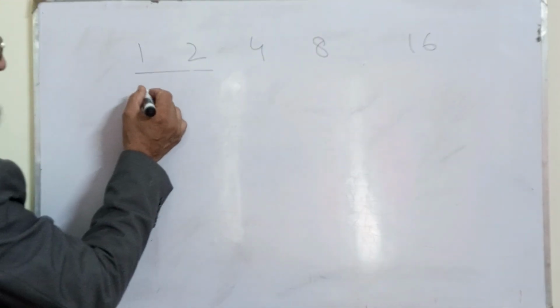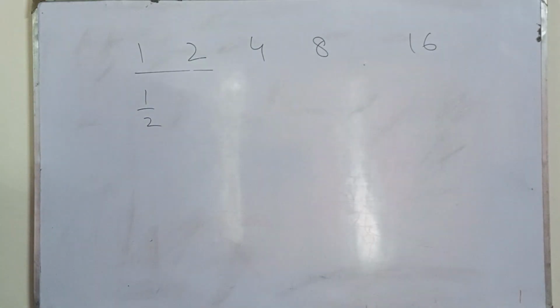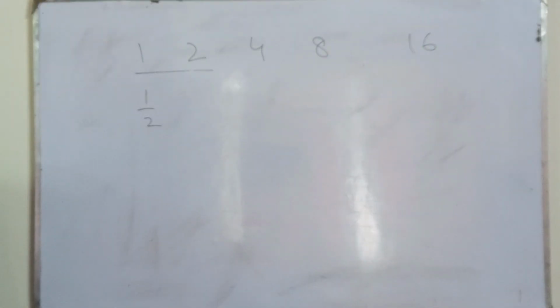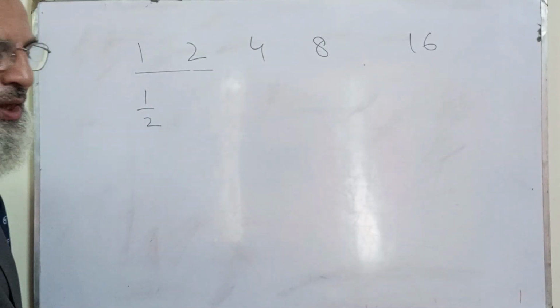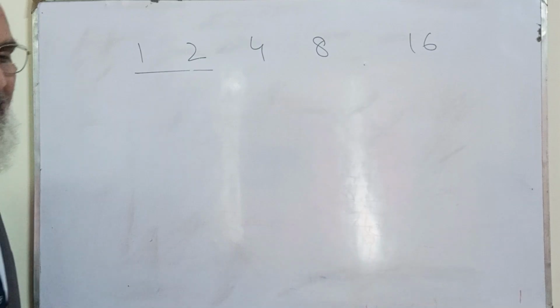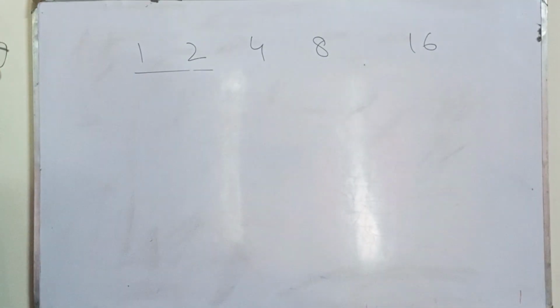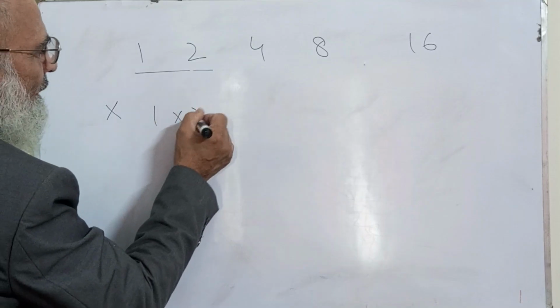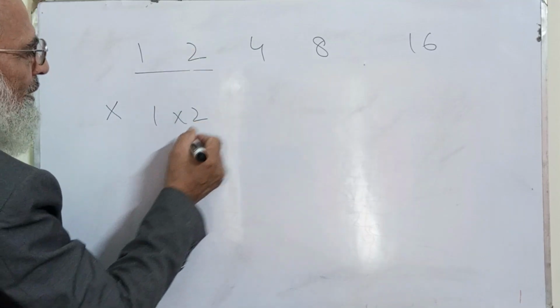The second method, 1 divided by 2. Okay, it is wrong again. That means we have to apply the third. It is multiplication. So 1 multiplied by 2 is 2. Okay.